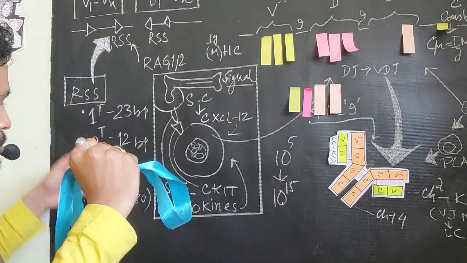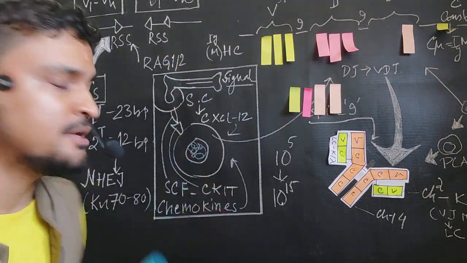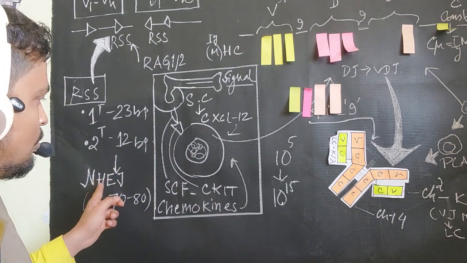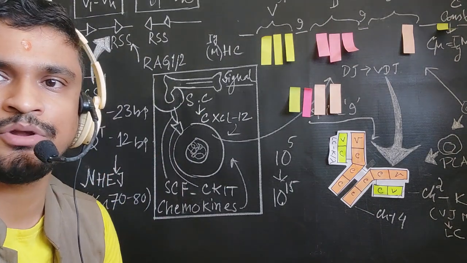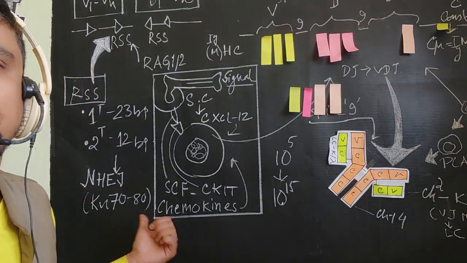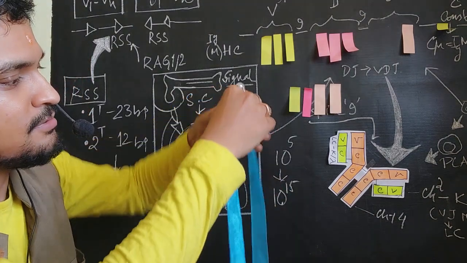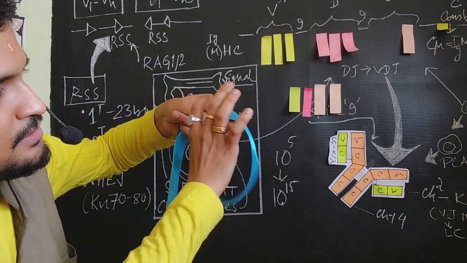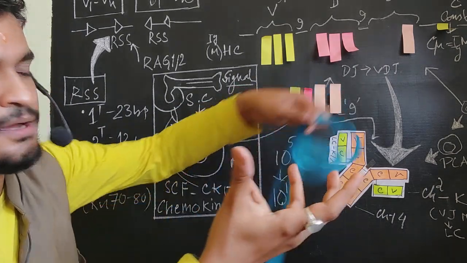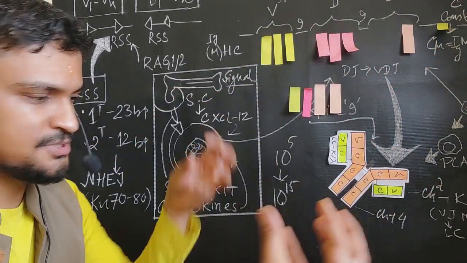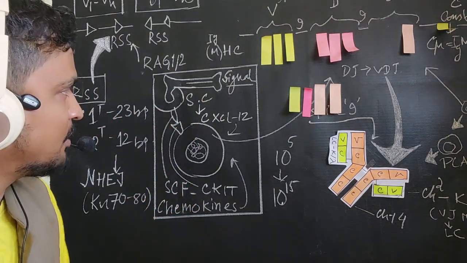Now again this will be joined, because in recombination the segment has to be cut and rejoined. Here NHEJ, non-homologous end joining, will take place with the help of many different types of proteins. Two important proteins I have written, Ku70 and Ku80. So this way the joint will be produced by non-homologous end joining. This way you can get completely new recombinants, the DNA that will again code for an RNA that will be coding for a protein.